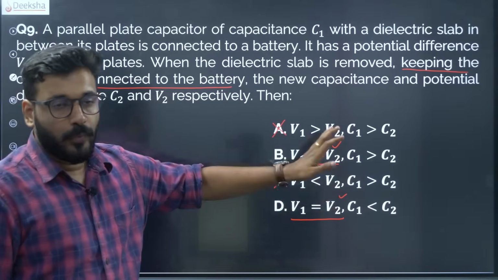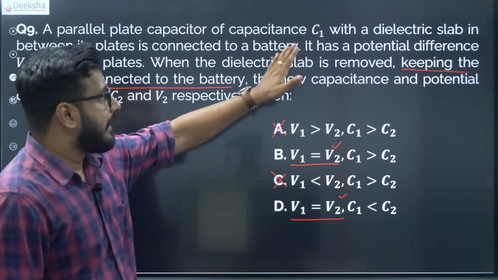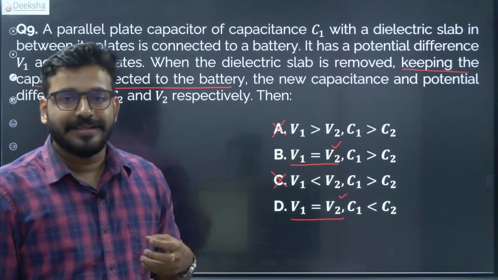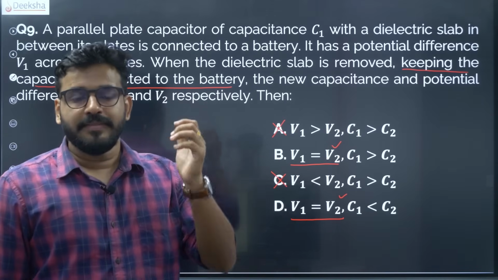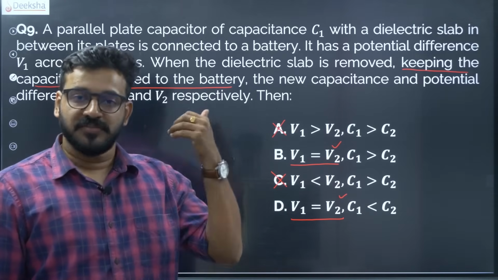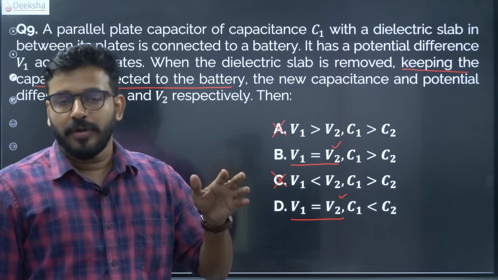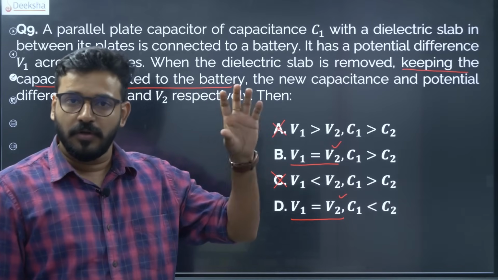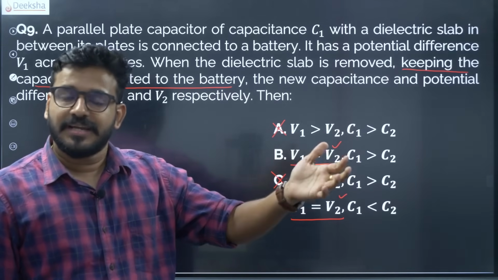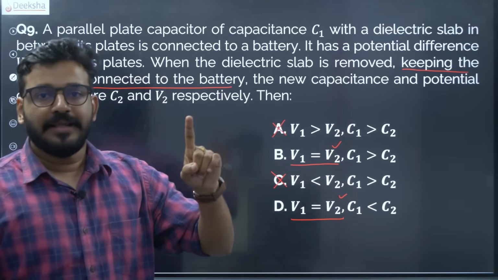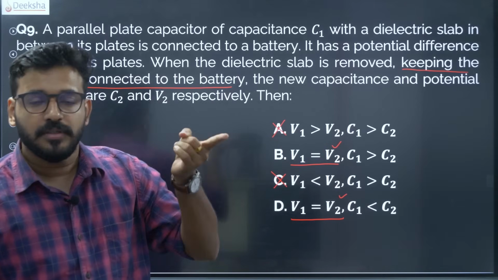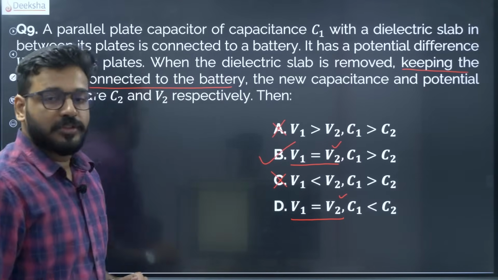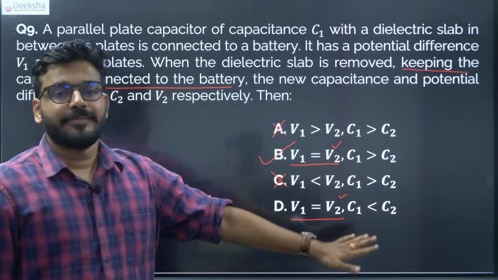Now, initially there was a dielectric, later there is no dielectric. What does this dielectric do? The basic purpose of a dielectric is to increase the capacitance. So when there is a dielectric, the capacitance will be more. When there is no dielectric, the capacitance will be less. You have all seen C is equal to K epsilon naught A by D. So C is directly proportional to the dielectric constant. When there is a dielectric, capacitance is more; when there is none, it is less. So the correct answer here is option B. The potential is the same, and C1 will be greater than C2.